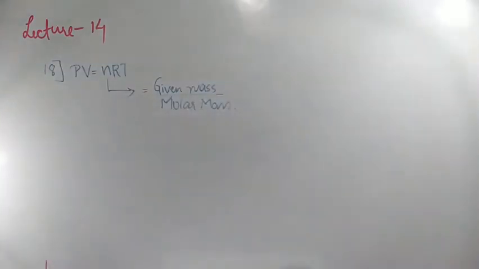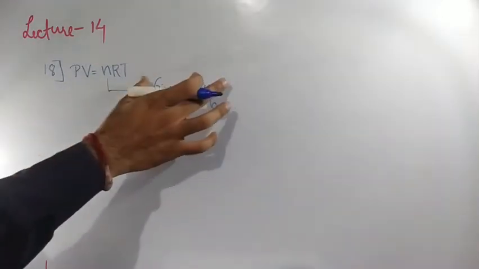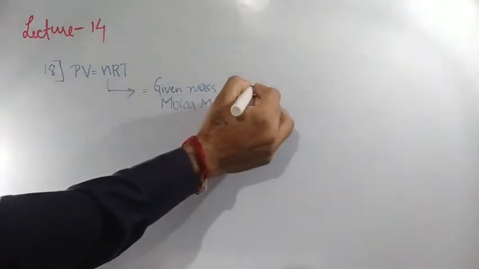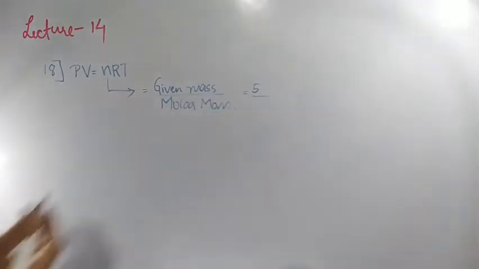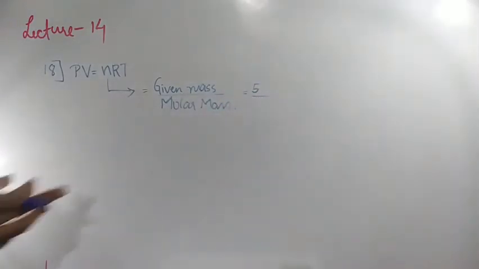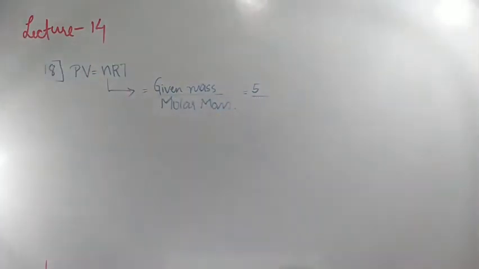Clear? So given mass divided by mass of the molecule. Now listen, in the question they had given how much? The equation of state for 5 gram of oxygen. 5 gram is nothing but your given mass, divided by the molar mass, which we have to calculate for oxygen.